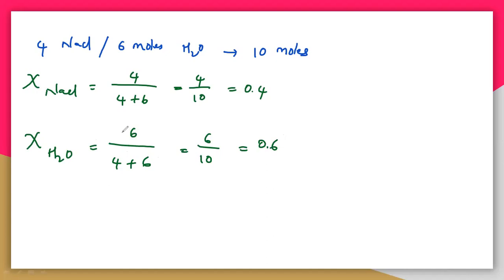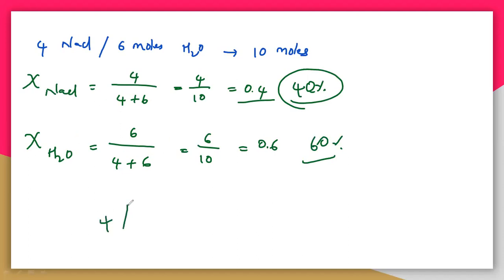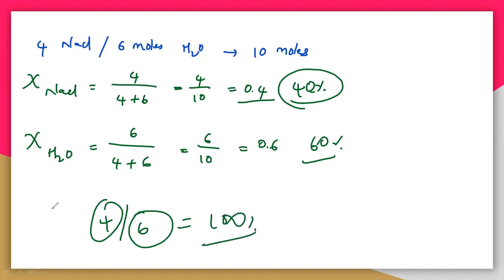So remember here the mole fraction is nothing but simply a percentage. Mathematically it is called the percentage. So see here, the 0.4 is nothing but simply 40%, so you can directly call it 40%. And here it is 60%. We are taking 4 molecules of NaCl in 6 molecules of water, so it is 40% and 60%, and total will be 100%. That is very, very simple.